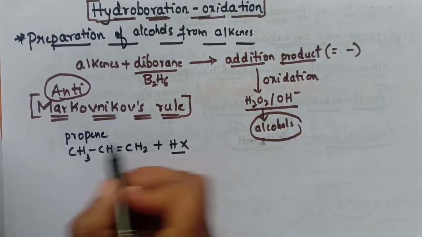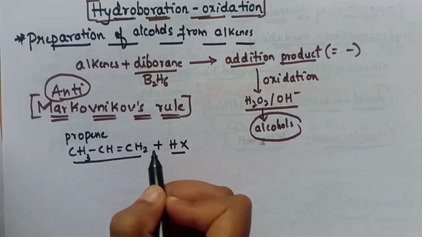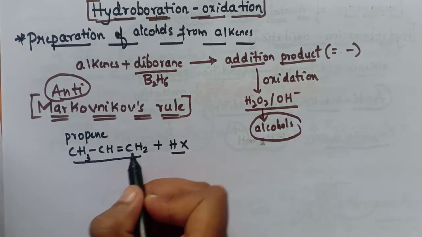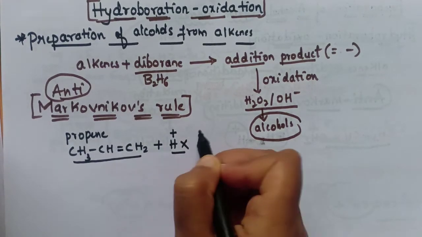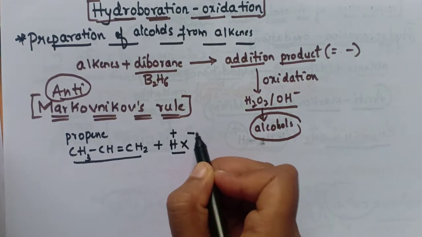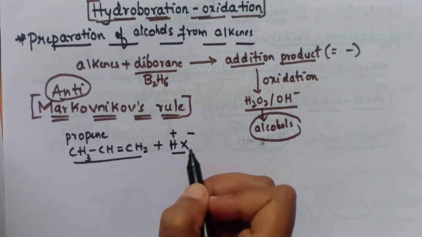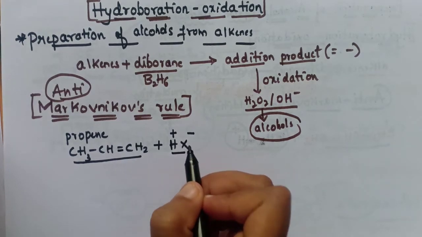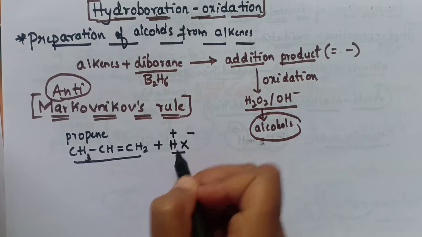So here is propene. It is an unsaturated compound, that means it contains a double bond. Here the adding molecule is HX. It consists of two parts, a positive part and a negative part. Here the H, that is hydrogen, is positive and the rest is negative. So this negative part attaches to the carbon having the maximum number of hydrogen atoms.